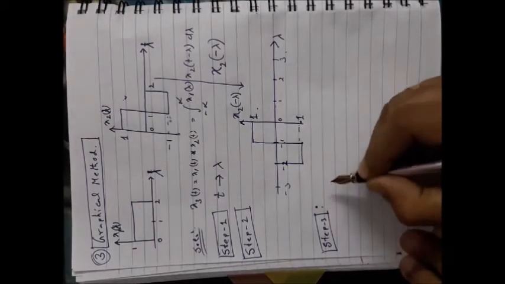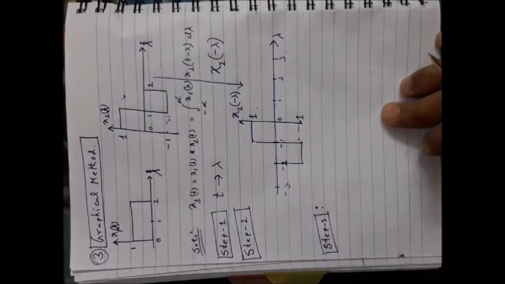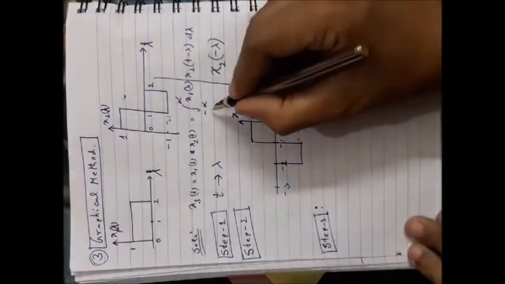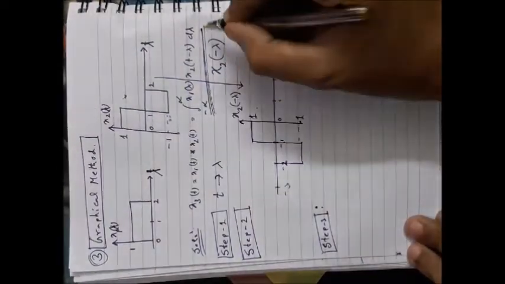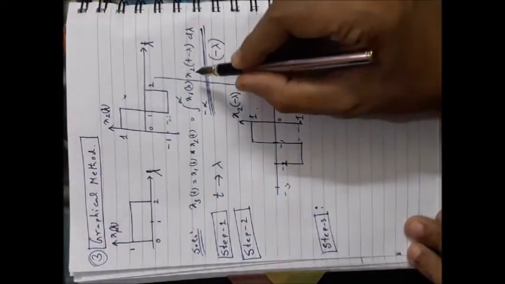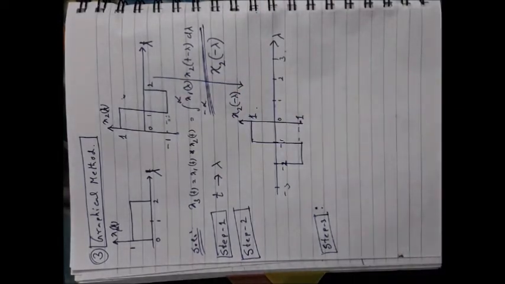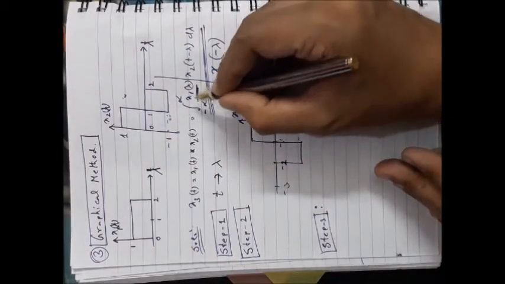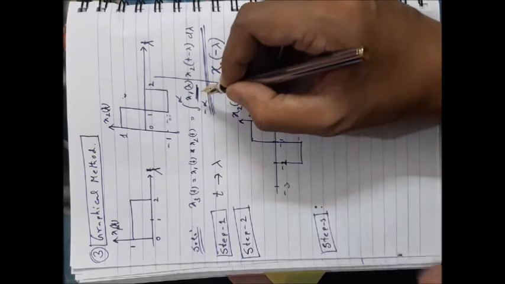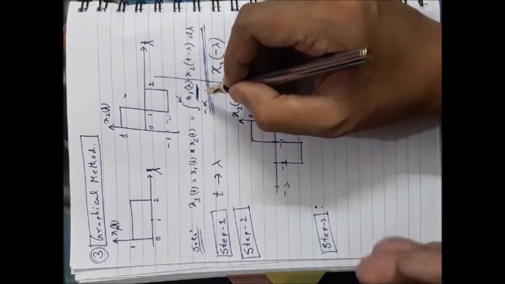What will be the third step? Remember that convolution means, look at this equation or the integration. Convolution means it is trying to find out the common area between x1 and x2 by keeping one signal x1 fixed at its original instance.